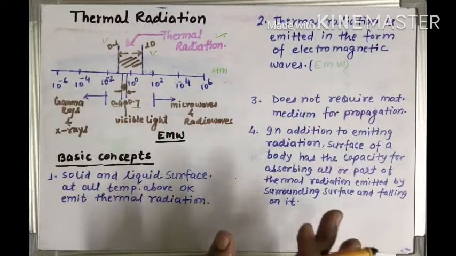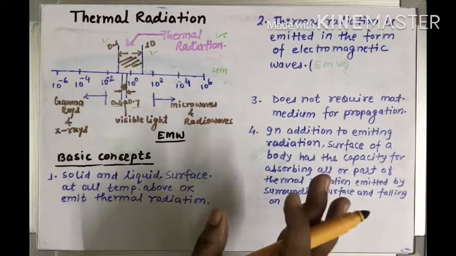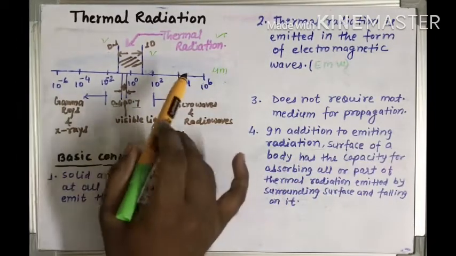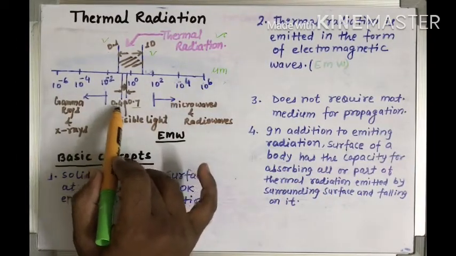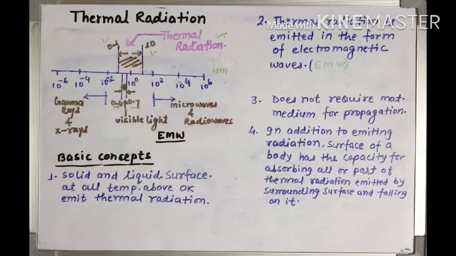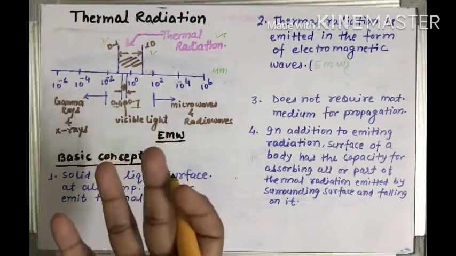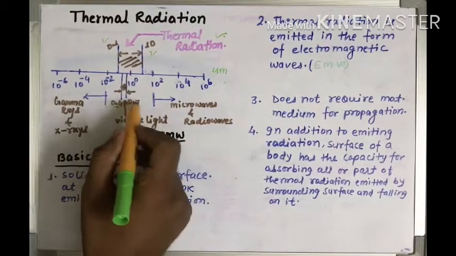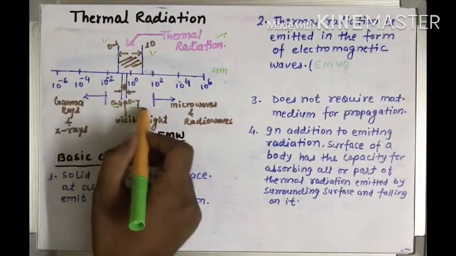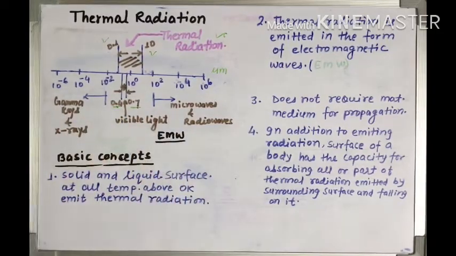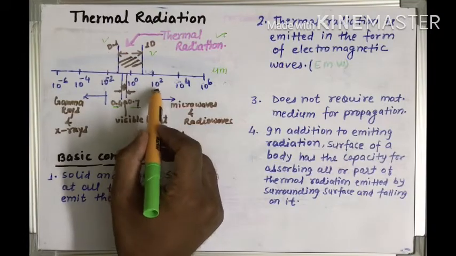Suppose for any source, if that source is not emitting radiation between 0.4 and 0.7, what would happen? In that condition you cannot see that source. It means if in your room your filament bulb stops emitting electromagnetic waves between 0.4 and 0.7, then definitely you will feel darkness in the room. So it is very important. Now it is a spectrum because it has the same property of visibility.